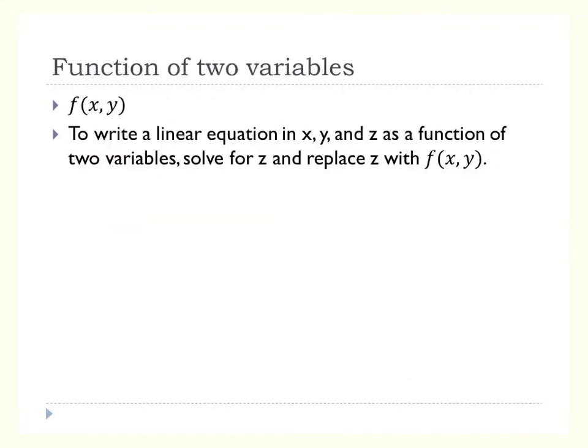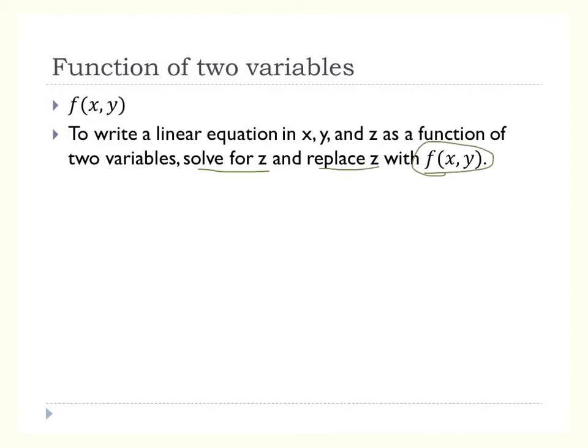Alright, so the last thing we're going to talk about is a function of two variables. Typically we evaluate functions of one variable, which looked just like f of x. But now we're going to evaluate functions of two variables, which could be f of x, y. To write a linear equation in x, y, and z as a function of two variables, it's pretty simple: you solve for z, and then you replace z with f of x, y.